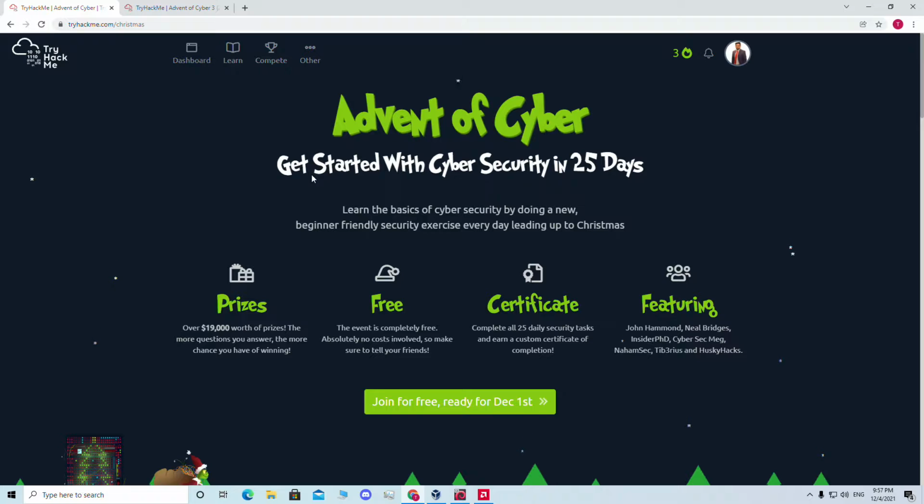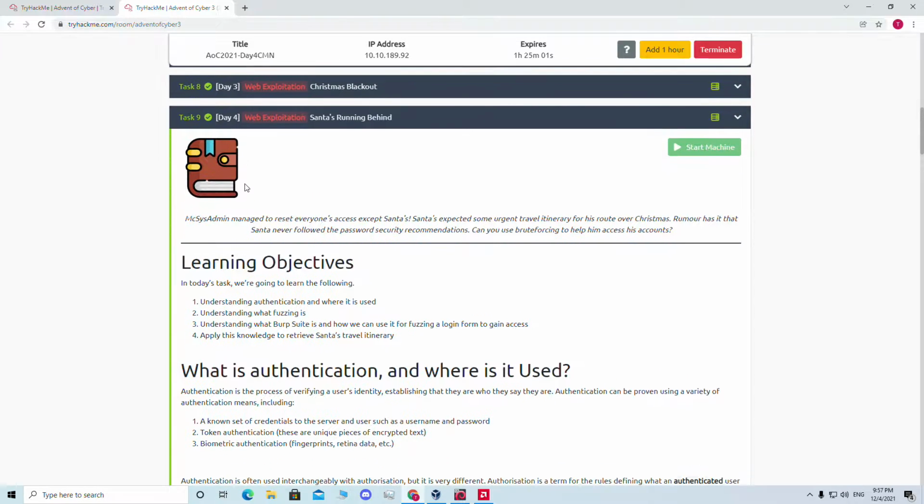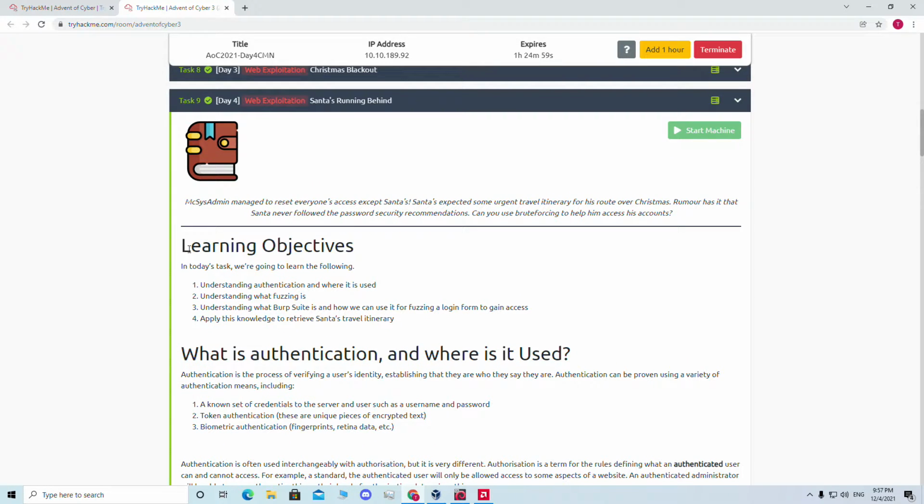So today is day 4, and if we go to day 4 we can see the learning objectives are understanding authentication and where it is used, understanding what fuzzing is, understanding what Burpsuite is and how we can use it for fuzzing. Then the last one is we have to retrieve Santa's travel itinerary by using this knowledge.